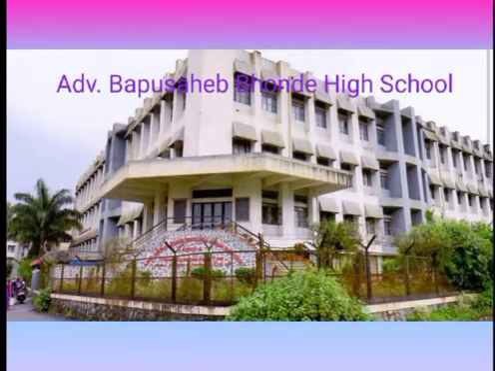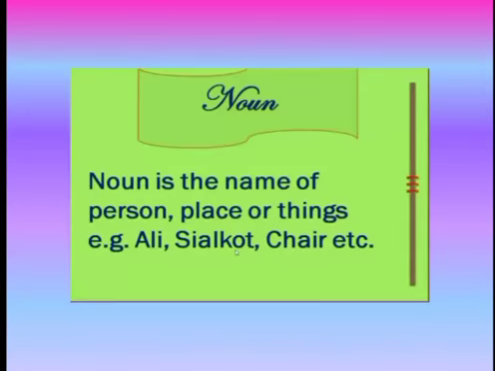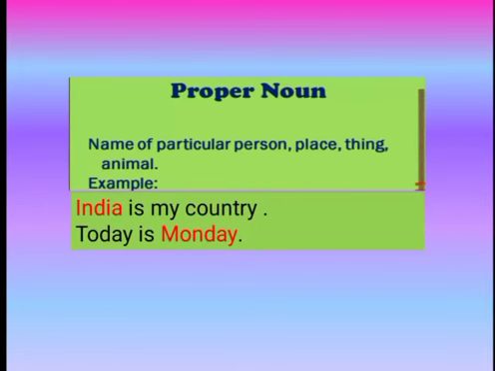On that note, let us turn to our next topic of English 2, Standard 7, Abstract Noun. Okay? Now, students, you have already studied nouns. We know that nouns are naming words. They are the name of a person, place, animal or thing, etc. We have already studied 5 types of nouns: proper noun, common noun, collective noun, abstract noun and material noun. Now let us revise the 4 types except the abstract noun.